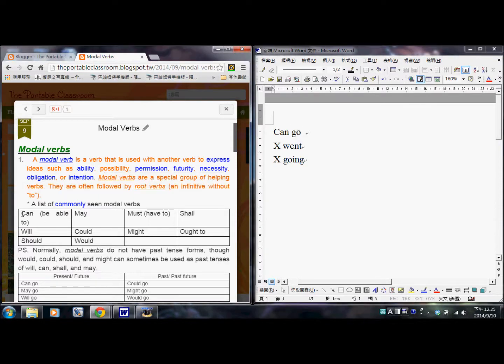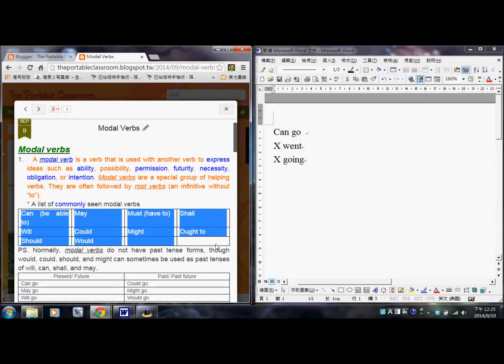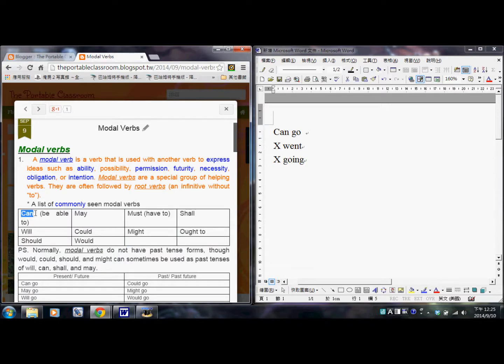Now here is a list of commonly seen modal verbs. As we can see, the first one is can. Now we can also say be able to do something, like John can swim, means John is able to swim. May, must, and have to.